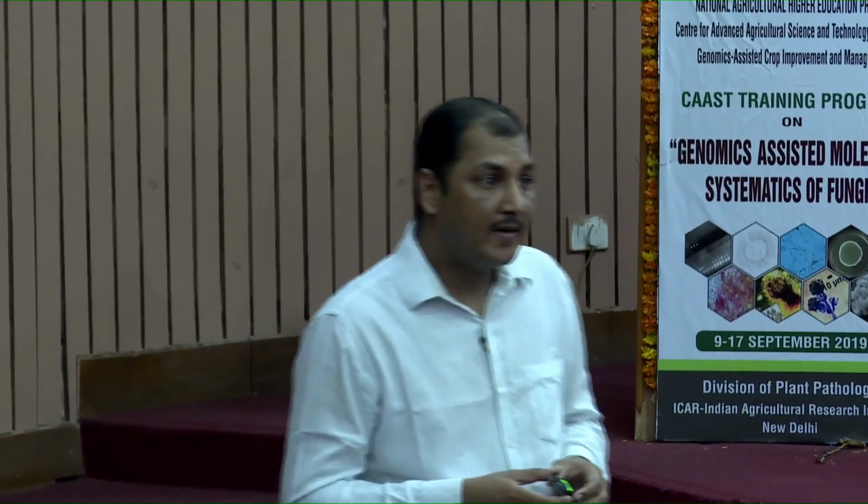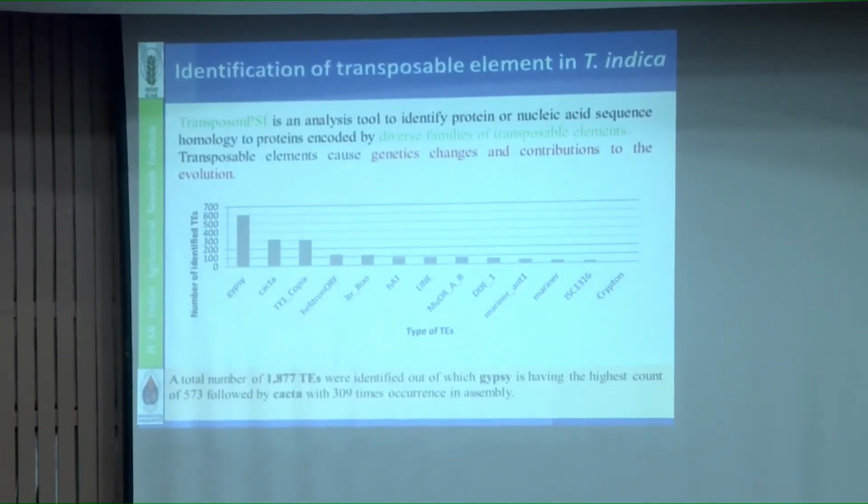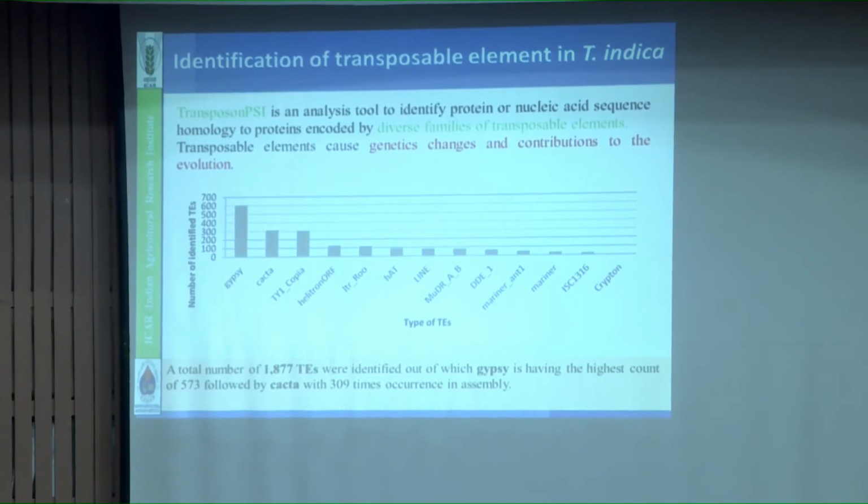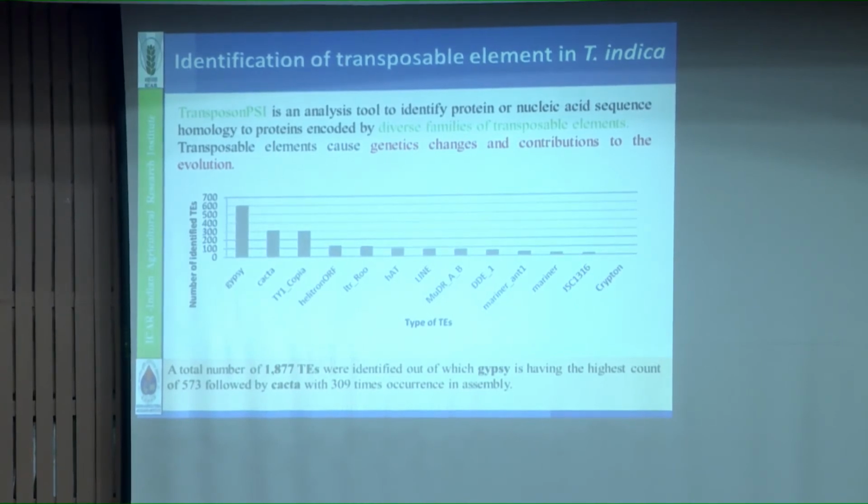Further, transposable elements. Transposable elements cause variation in the genome. There are nucleic sequences, homology proteins, genetic changes, contributing to the evolution of the pathogen. Different strains evolved. There are different categories already in the database, and the database is transposon PSI. So here you can find out what transposon elements are present in your genome, which are not stable. These are unstable, you can say.